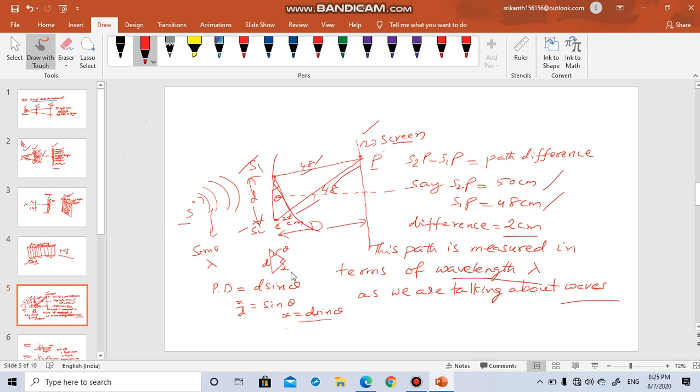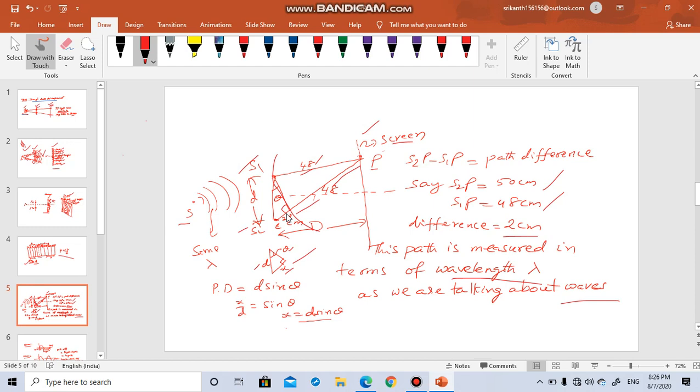Now this is the triangle. Let us say that is X. The distance between S1 and S2 is d, and this small angle is theta. So in this triangle, this angle is a right angle.